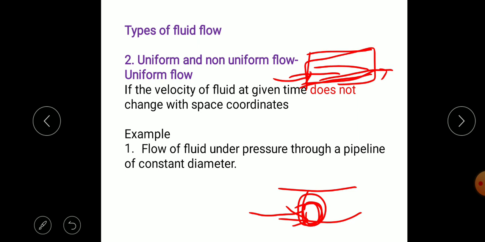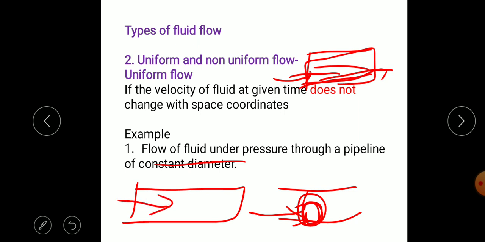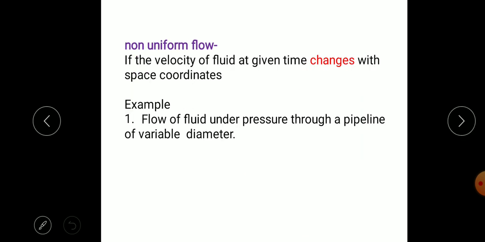An example of uniform flow is flow in a pipe, flow of fluid under pressure. Suppose fluid is flowing under constant pressure and the pipe diameter is the same, then that flow is uniform flow. In that case, suppose the velocity is 2 meters per second at this point, and we get the same velocity at this point also. That means with respect to space coordinate the velocity is not changing, so it is called uniform flow. The reverse of that is non-uniform flow.